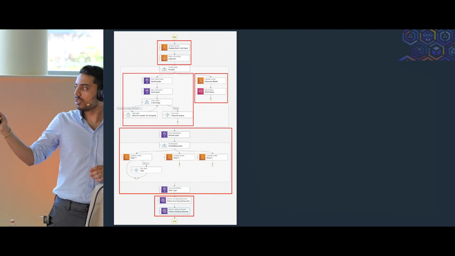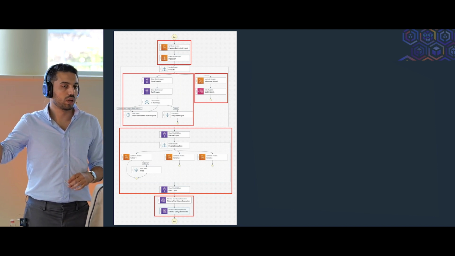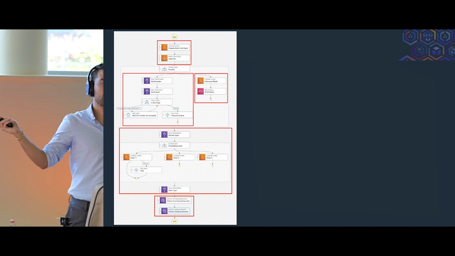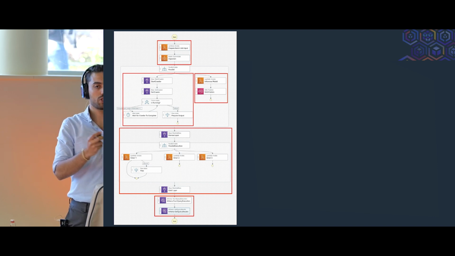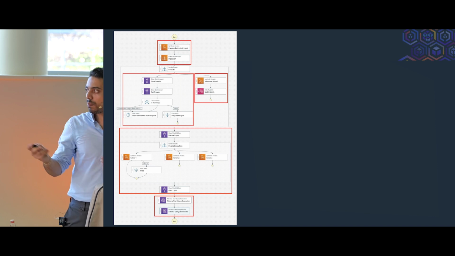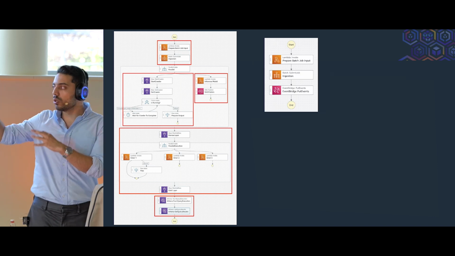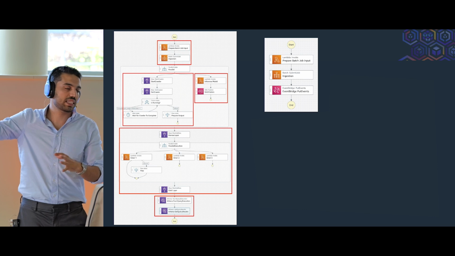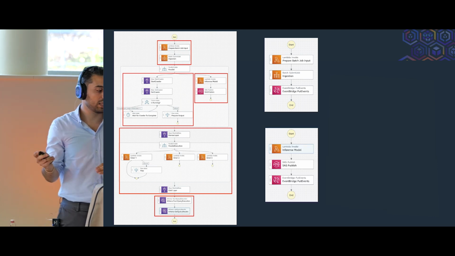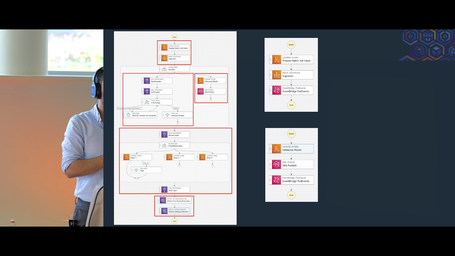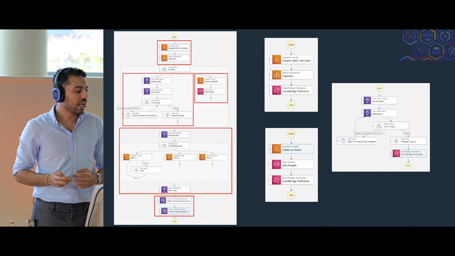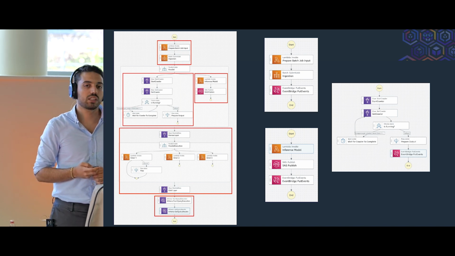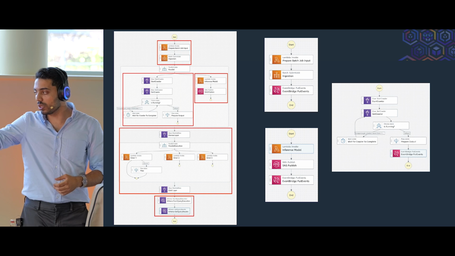So let's go back to the architecture that we had inside one step function, the step function from the previous example of the first architecture. Now we have broken up each part of this orchestrator pipeline based on the context. For example, the ingestion one has become its own orchestration pipeline, and by the end of it, it sends an event to EventBridge. Then the Lambda function that was doing the real-time decision making becomes its own orchestrator pipeline, and the Glue crawler that was taking care of the metadata is its own orchestrator pipeline.